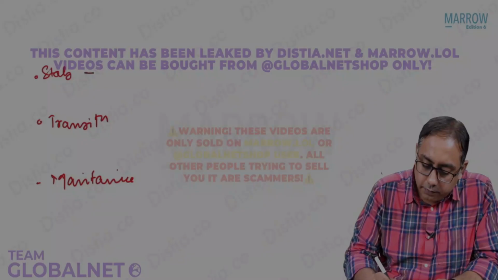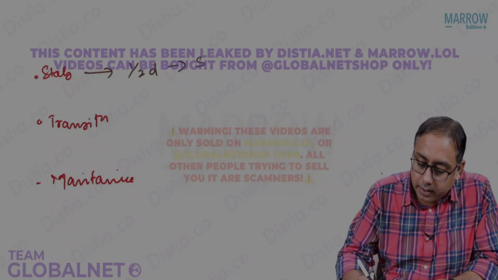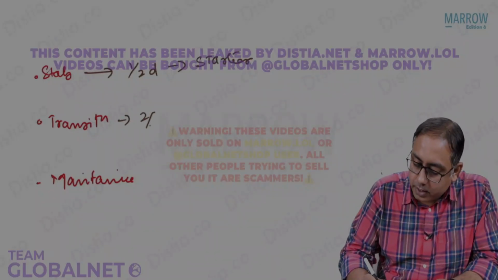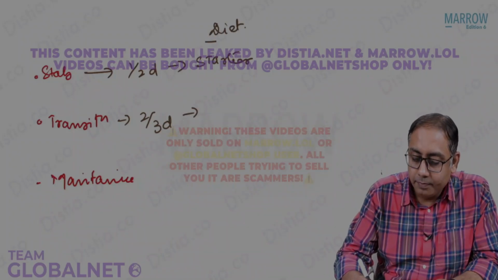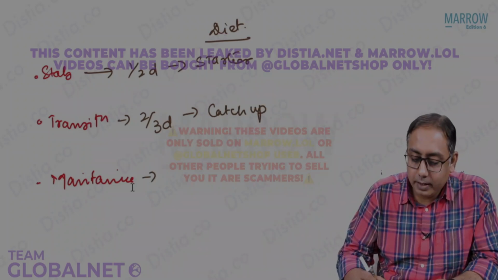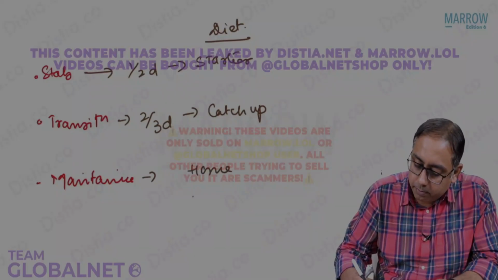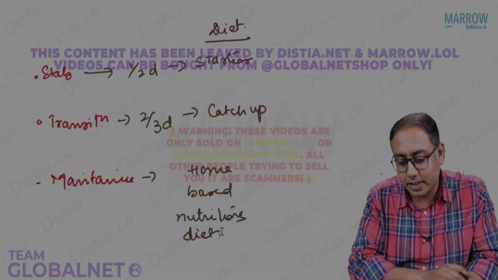In the stabilization phase, which lasts for 1 to 2 days, we give a special diet. That diet is called a starter diet. In the transition phase, which lasts for 2 to 3 days, we give a special diet. The diet is called a catch-up diet. In the maintenance phase, which is a longer time, we give a home-based nutritious diet. That is what we give in the maintenance phase.